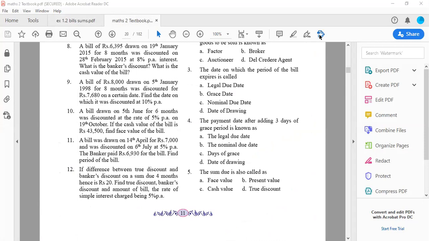Continuing forward with sum number 10. Again, I'm giving you all 2 minutes to read the question. I'm not reading the question. You all have to read it and understand it, how to solve it. So while reading also you can prepare the 5 things which I have told you all: date of drawing, number of months, nominal due date, legal due date, date of discount.